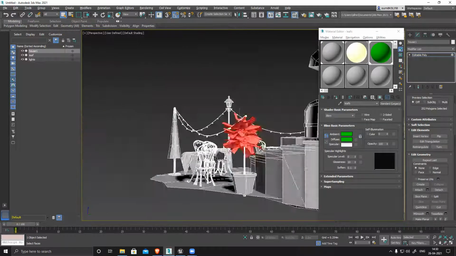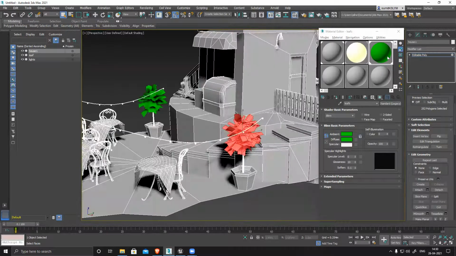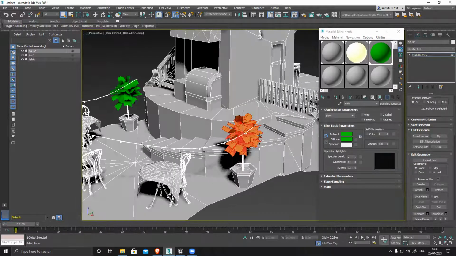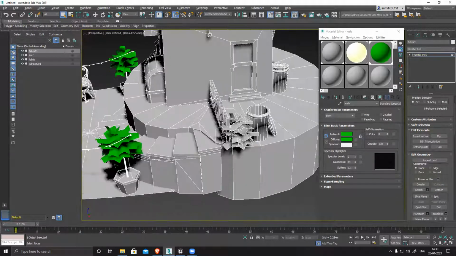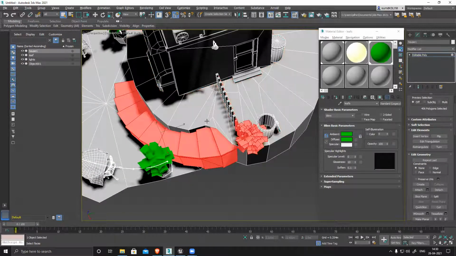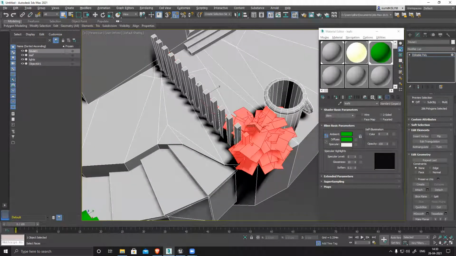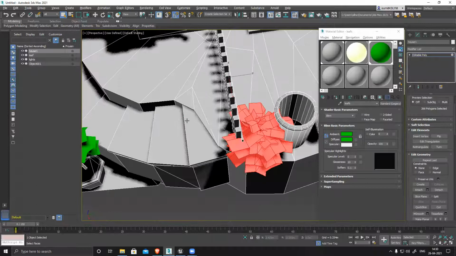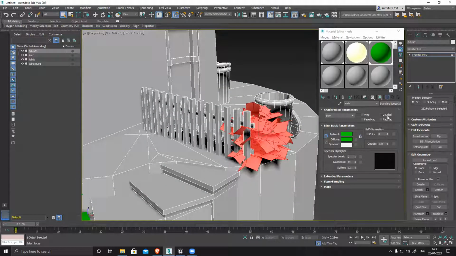That will make my life way easier, and I can select things super fast. This thing connected, green, and detach it. Similarly, this part also. Alt deselect. So make sure everything is deselected. Assign, detach.